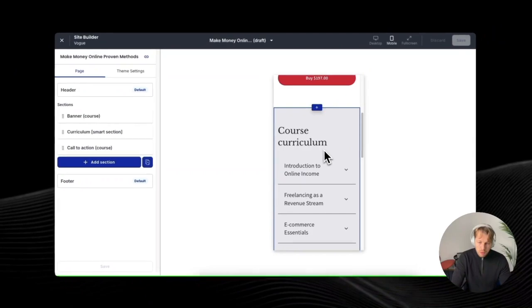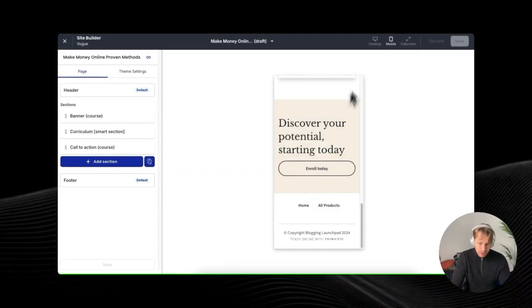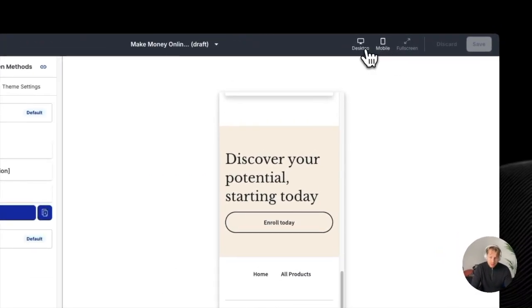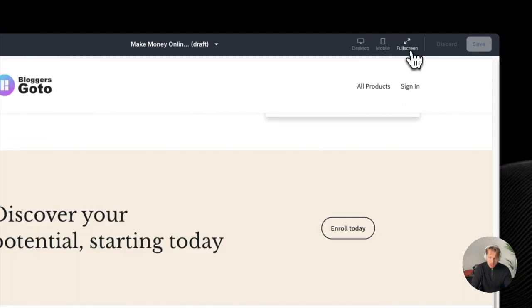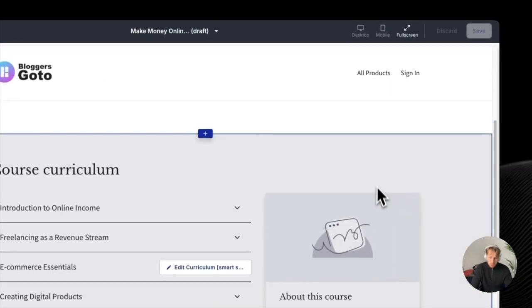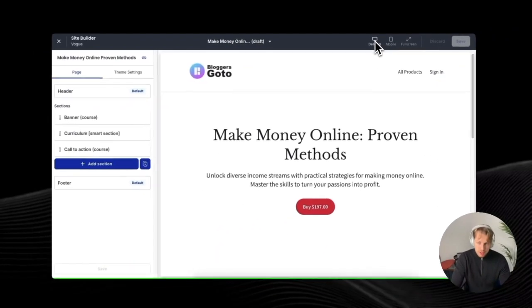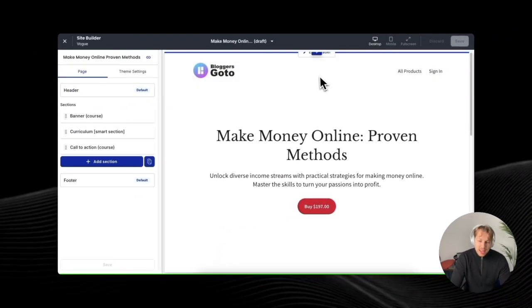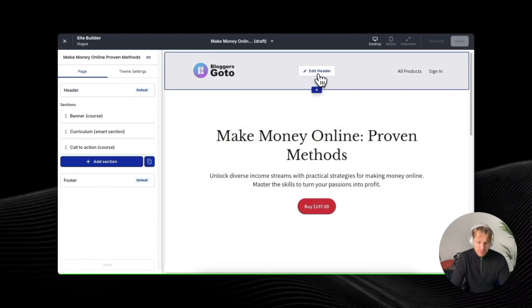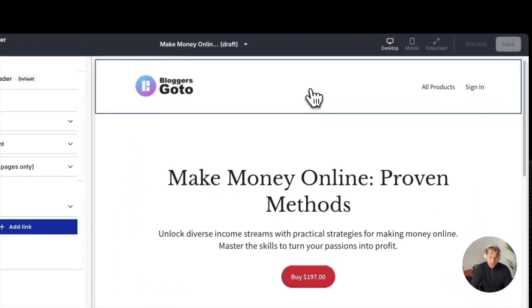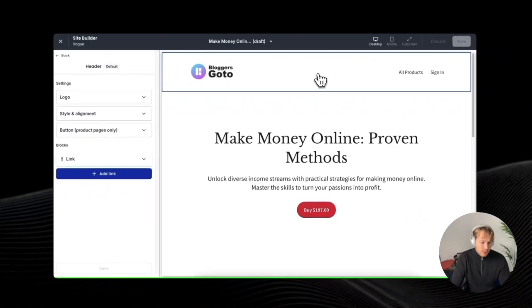You can also view this as a mobile preview as well. So you can click on these buttons here. So the desktop version looks like this, the mobile version looks like this, and the full screen version would look like this. Right now, let's go back to the desktop. And now you can edit every single element here on the course landing page. So we can, for example, click here to edit the header, and it will take a second or two.